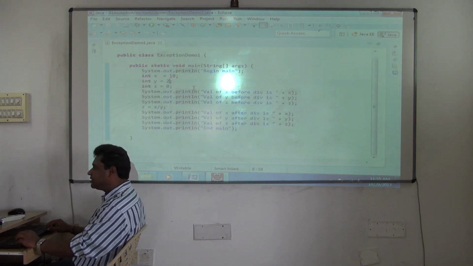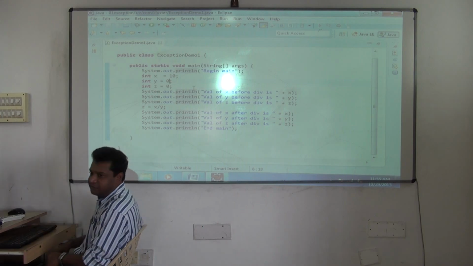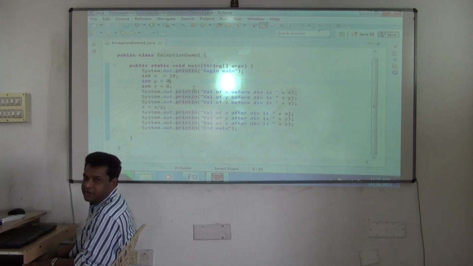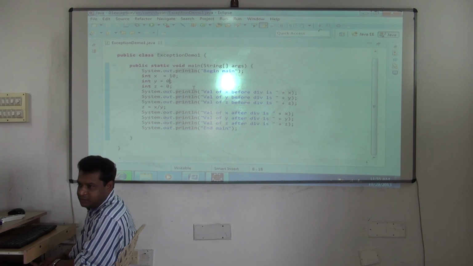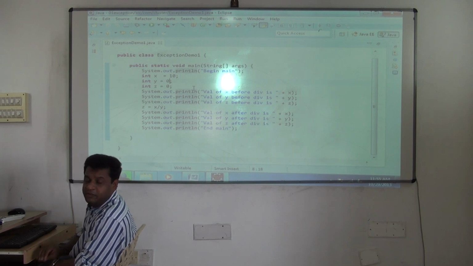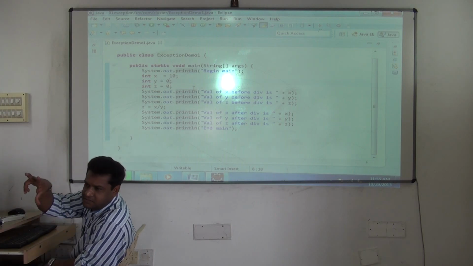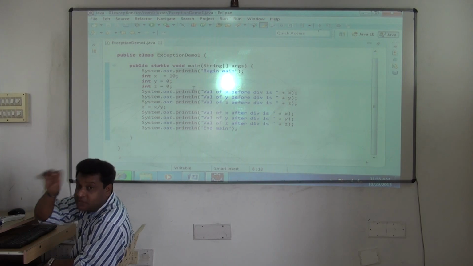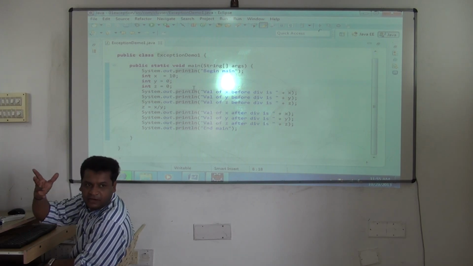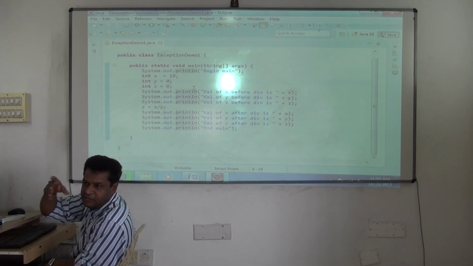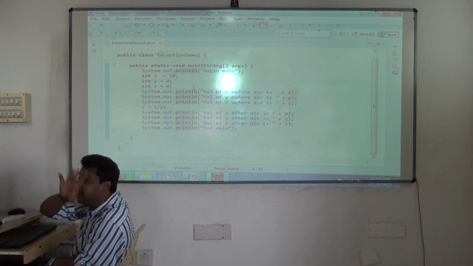Fine. But now see, I'll change it to 0. Yes, you will definitely get a question: I know very well it is 0, why should I divide by 0? This is an immediate question. The answer is, we will not hard code any value. These values will be coming dynamically from the user. You'll have on screen, please enter 2 numbers. So the user will give the value there. He can give any value. You can't expect what value he is giving. He can give 100 also, he can give 0 also. So like this, they'll enter dynamically.